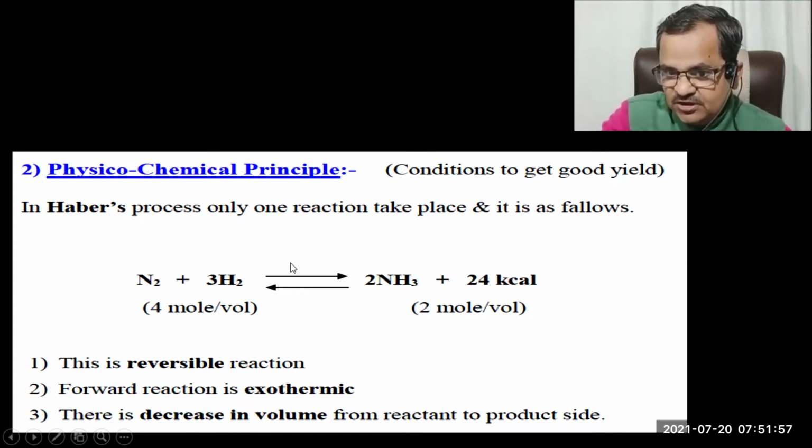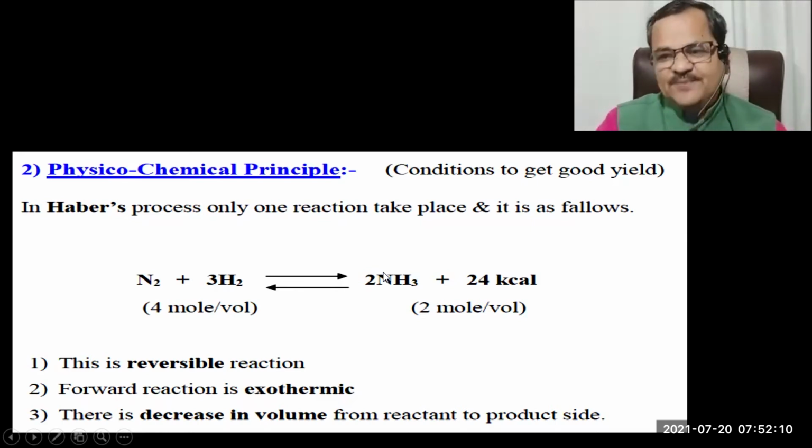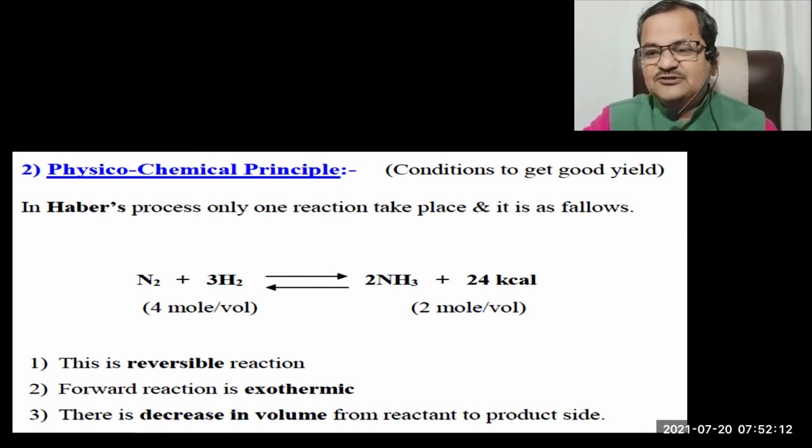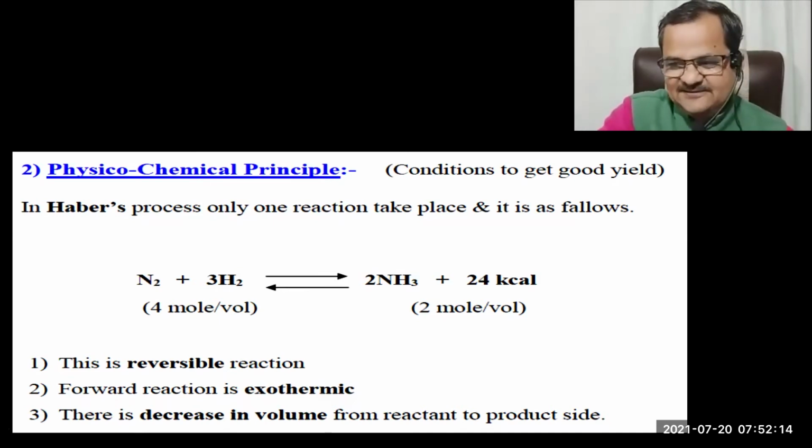If the exothermic reaction is carried, then only the temperature of the system increases. So if you decrease the temperature, the system tries to increase its temperature and go back to its original state. That is the Le Chatelier principle.